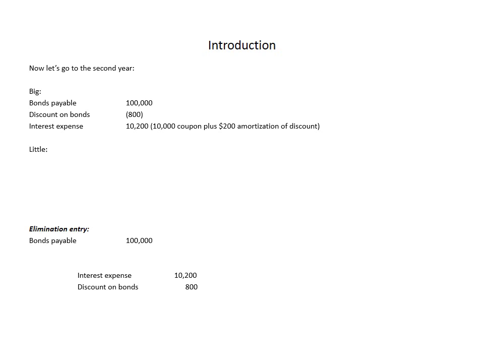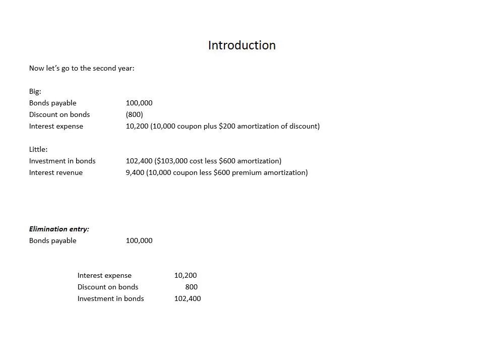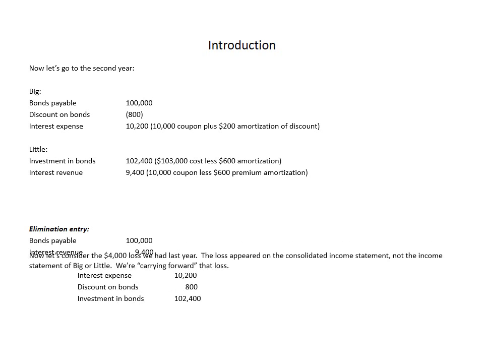Over on Little Company's books, they have investment in bonds of $102,400. Again, their original cost at 12/31/06 was $103,000. During 2007, they amortized $600, getting a $3,000 premium being amortized over 5 years. So their investment in bonds, $102,400, that has to be eliminated with a credit. And they've got interest revenue of $9,400. Again, their coupon interest less that premium amortization. So the interest revenue with a credit balance has to be eliminated with a debit. Now this entry doesn't balance yet. What we're missing is a $4,000 debit.